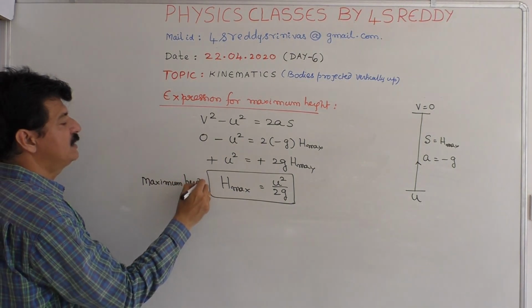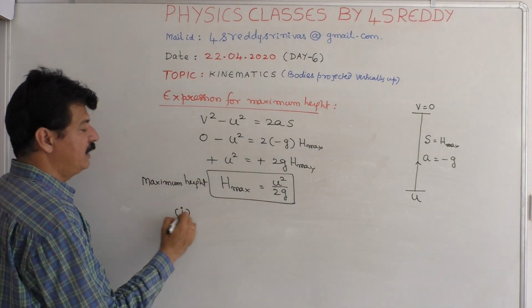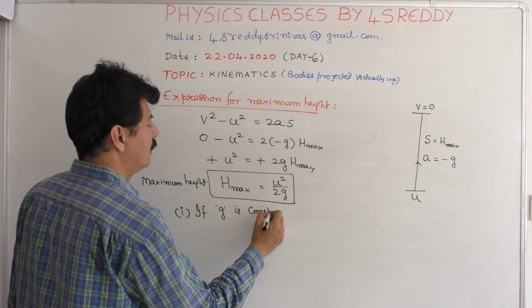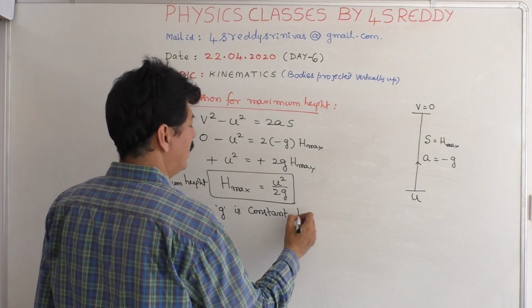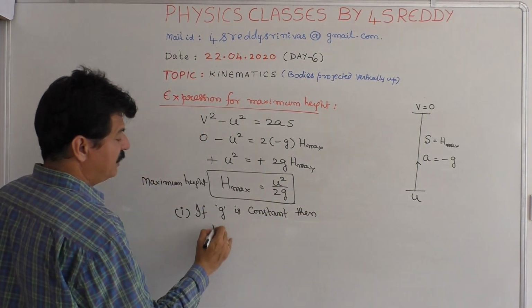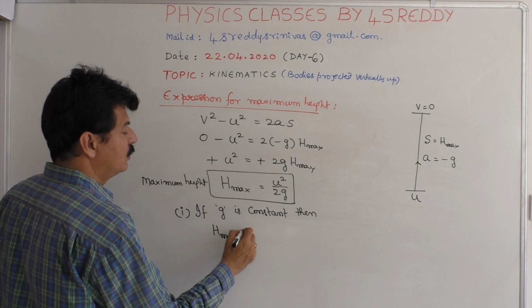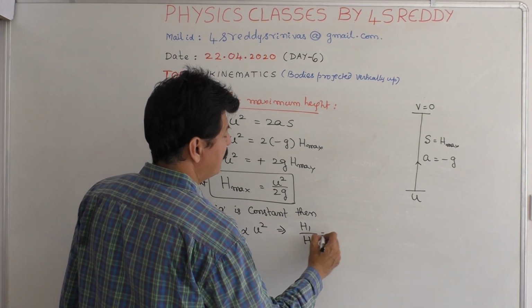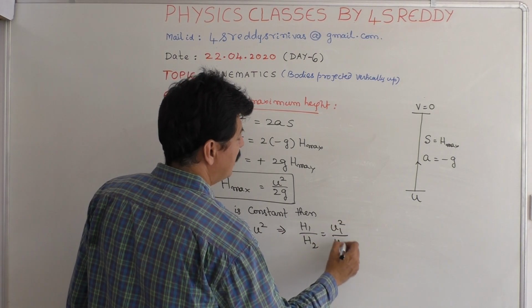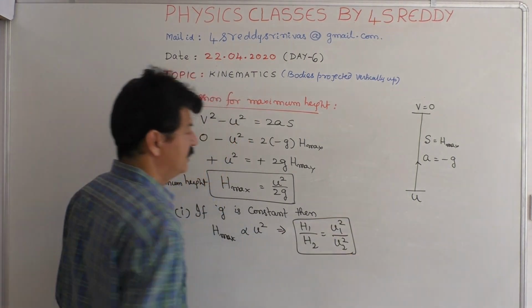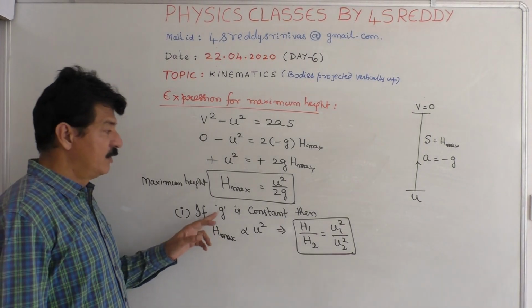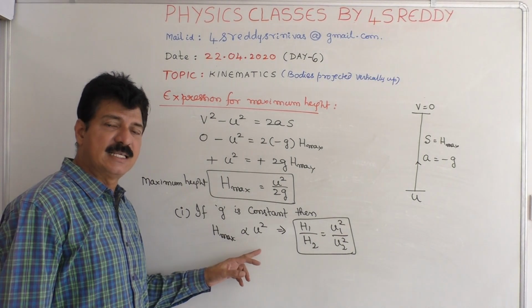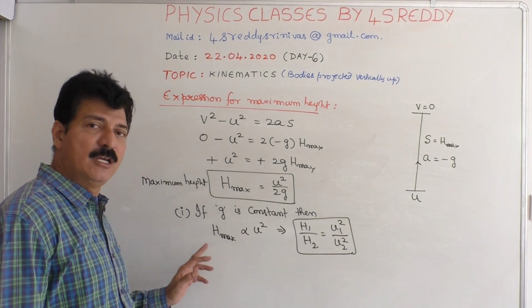So the maximum height reached by the body is known. For example, if g is constant, then h maximum is proportional to u square, which implies h1 by h2 is equal to u1 square by u2 square. That means when g is constant, maximum height is proportional to the square of the initial velocity. As the velocity is more, the maximum height reached will be more.